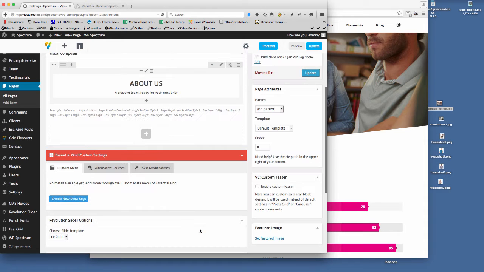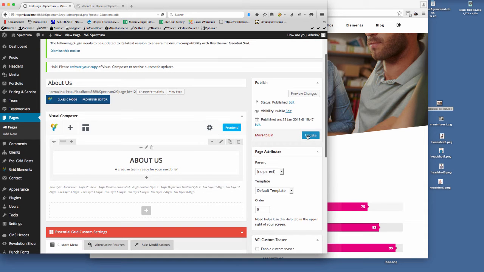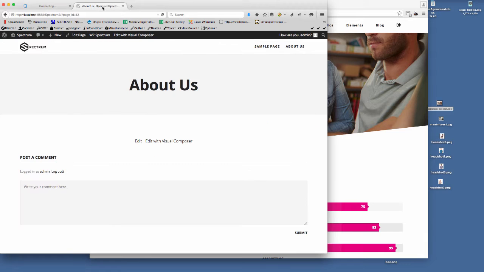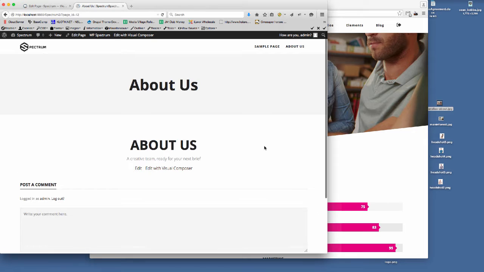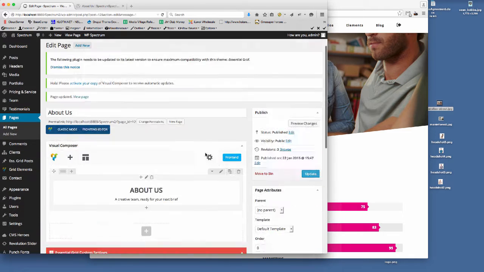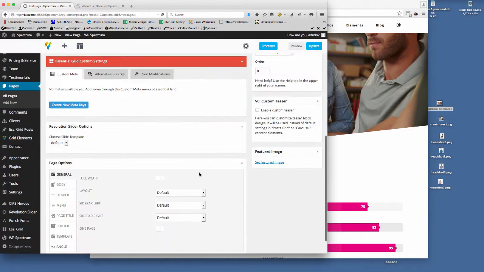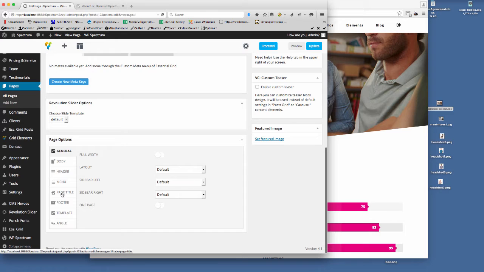So if we just save that now, and then update the page, and I'll just refresh the front end as well so you can see what's happening. We've got About Us and About Us again. So we'll get rid of this top About Us here. This is the page title. This is the Visual Composer row, but I need to go and just edit the page title.